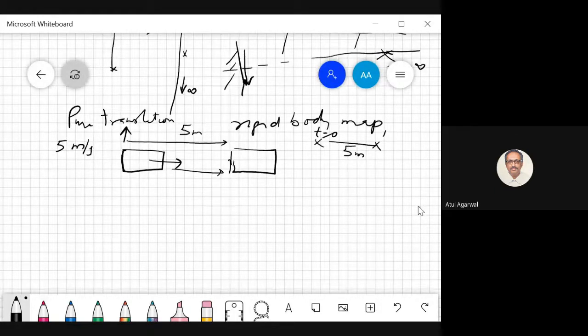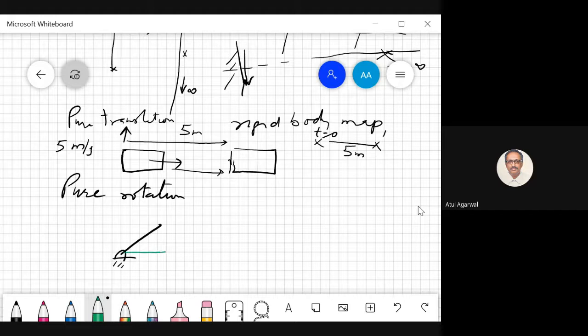Now this was pure translation. Similarly, we can have pure rotation. Just like I did, this was pure rotation. Suppose the bar starts from this position. Pure rotation means this is going to make a circular motion. So this point A is making a circle about this point O2.